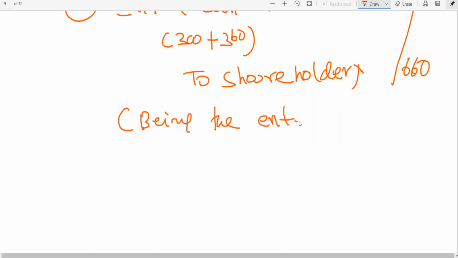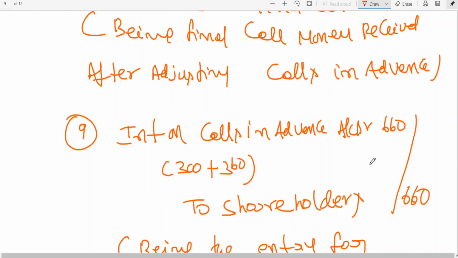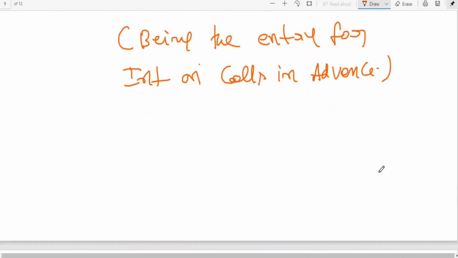Being the entry for interest on calls in advance.